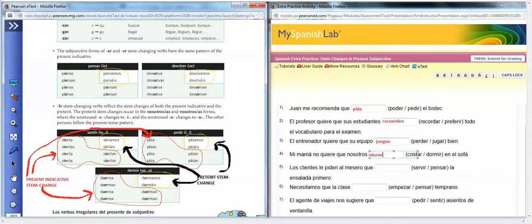Dormir. Okay, so again, we've got want in our main clause. So we're going to conjugate for the subjunctive in our dependent clause. This is an IR verb. And this time the subject is nosotros. So if we look down here for nosotros, we have to use the stem change that's in the preterite tense, which would be just an O to a U. So I'm going to change that O to a U, and I am going to add, instead of IMOS, AMOS.